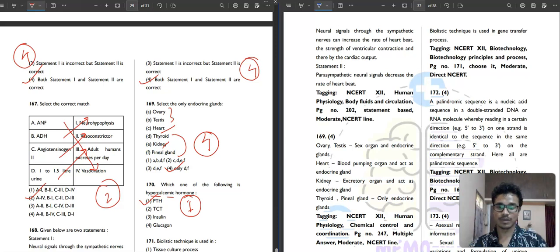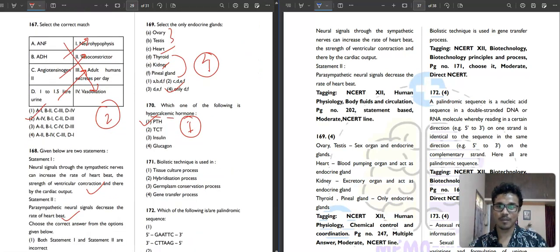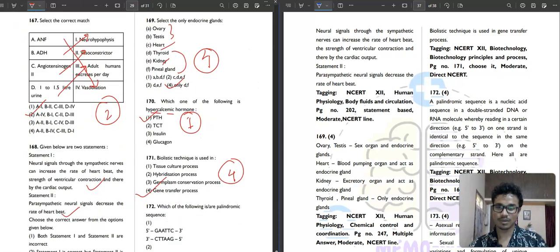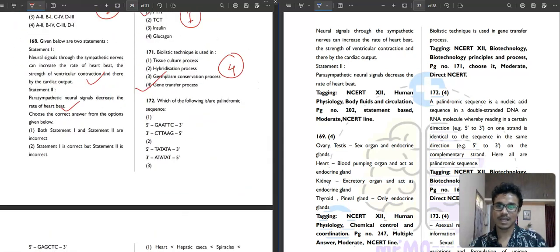Then question number 171. It is saying that the biolistic technique is used in tissue culture process, hybridization process, germplasm conservation process or gene transfer process. It is used in gene transfer process. So fourth option is your correct answer. Then question number 172. It is saying, which of the following is or are palindromic sequences? GAATTC. This is simple. This is your palindromic sequence. Okay, we need to find it.